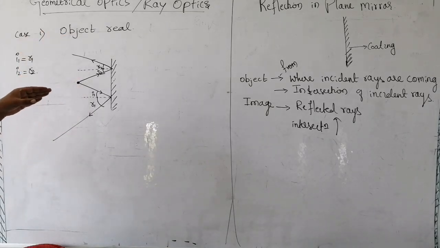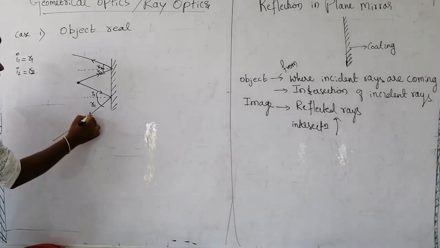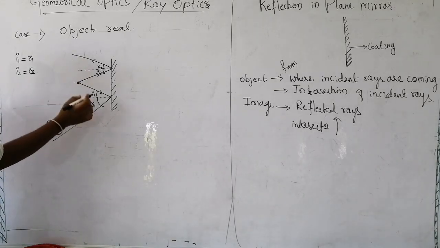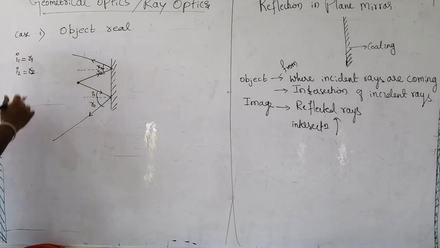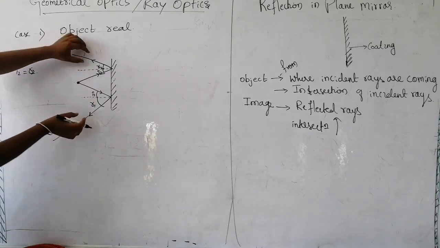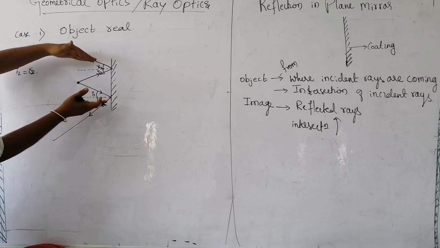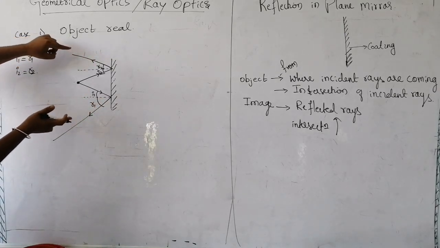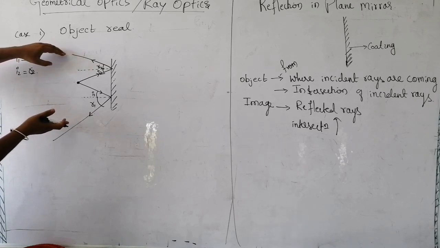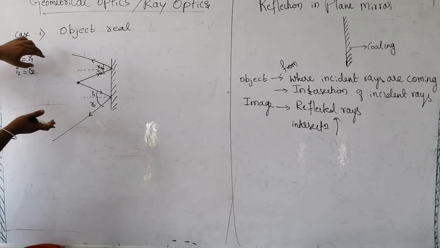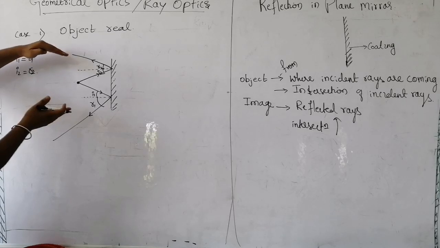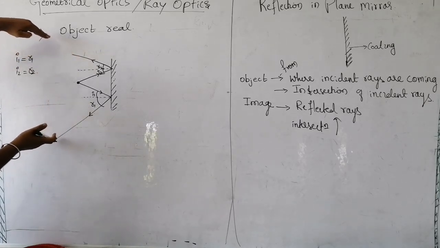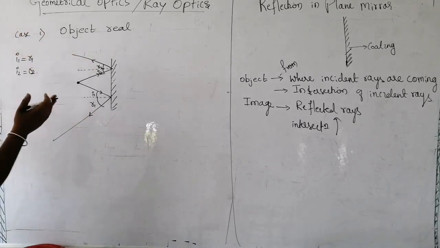Image is nothing but the intersection of reflected rays. You can see two reflected rays are coming. Is there any provision to make these two rays intersect or join at one place? No, these two rays will keep on diverging. There is no question of joining.